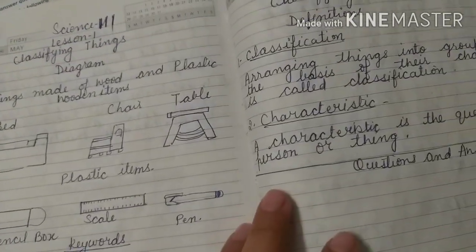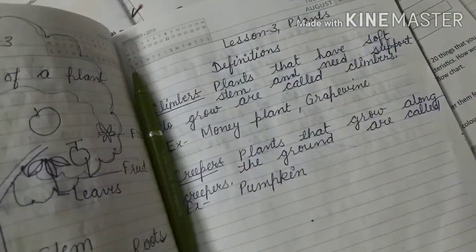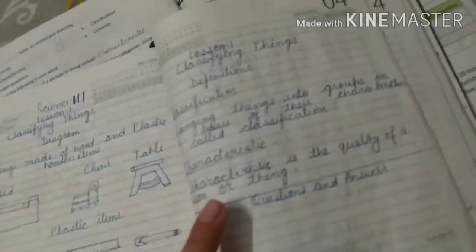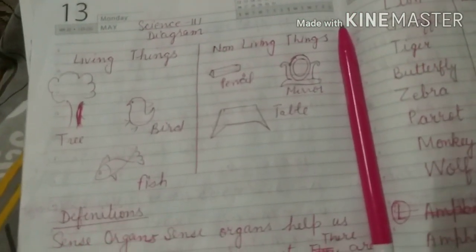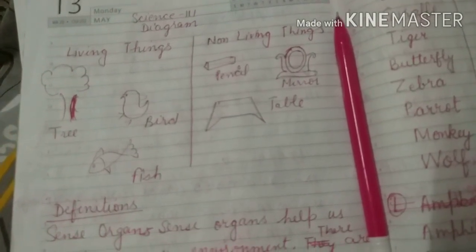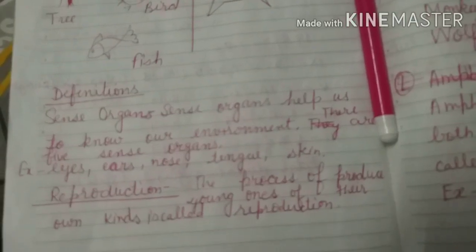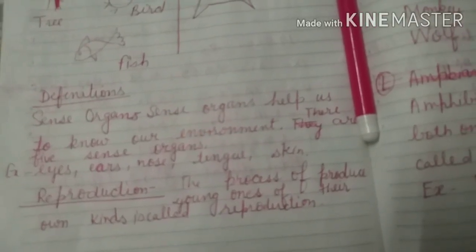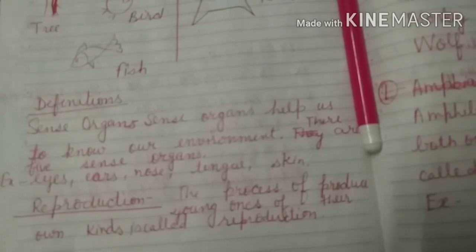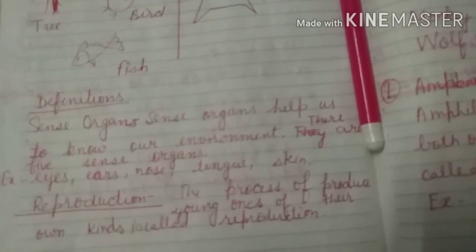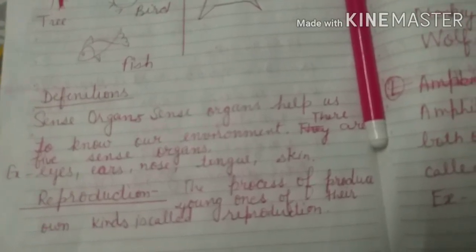Now I am showing the definitions and diagram of lesson number 2. So the diagram of lesson number 2 is living things and non-living things. And the definitions are sense organs and reproduction. Sense organs help us to know our environment. There are 5 sense organs: eyes, ears, nose, tongue, skin.